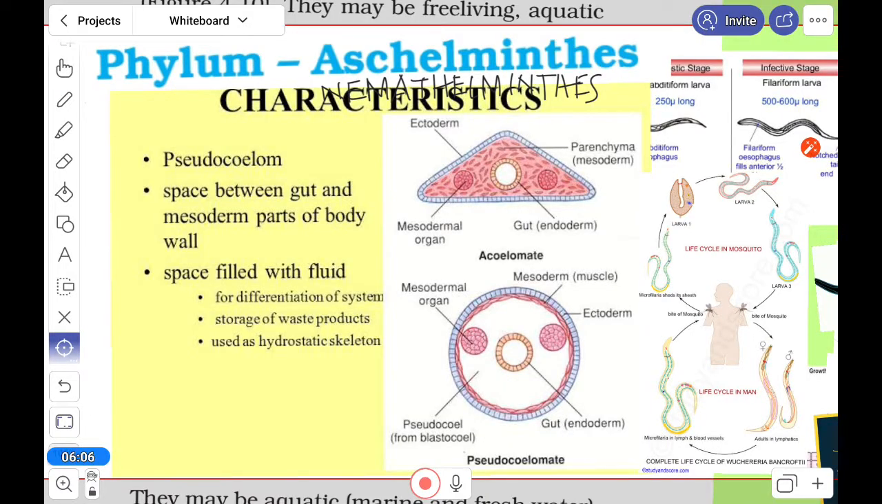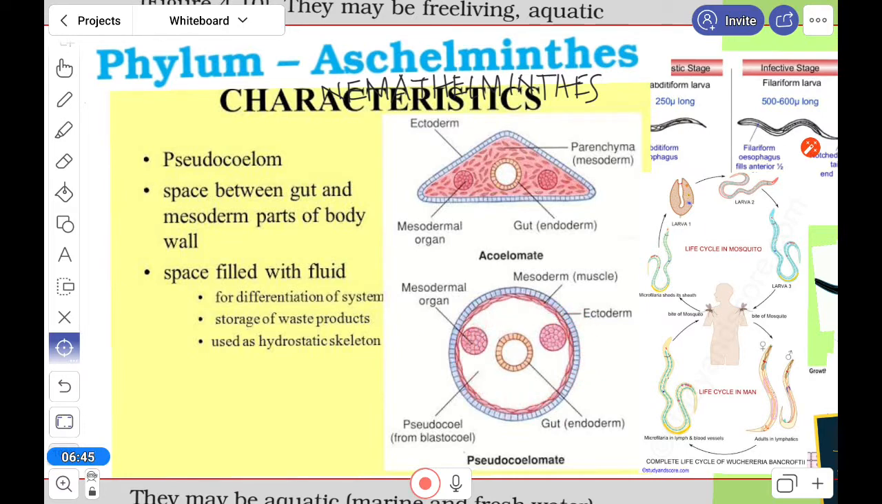So we know that Aschelminthes is the only group where the pseudocoelom is present. Pseudocoelom is the space between the gut and the mesoderm part of the wall. In this group of animals, the body cavity is not lined by the mesoderm. Instead, the mesoderm is present in scattered pouch-like structures in between ectoderm and endoderm. So this is pseudocoelom.